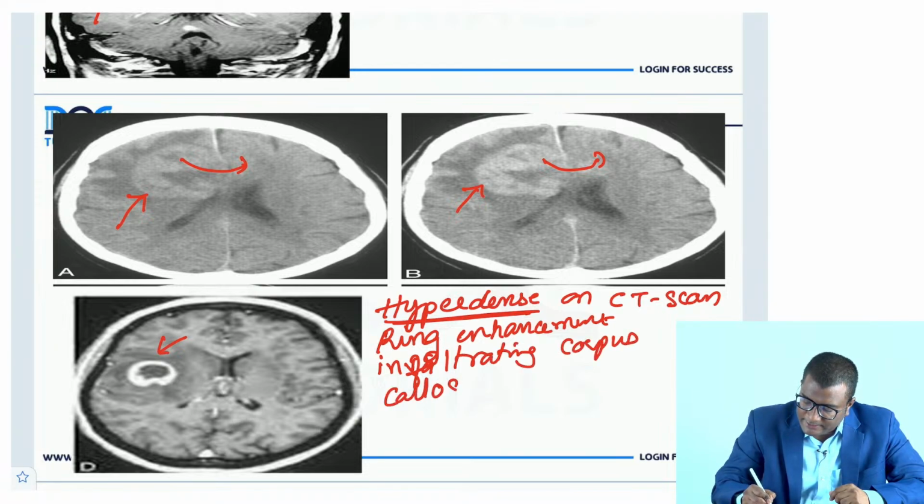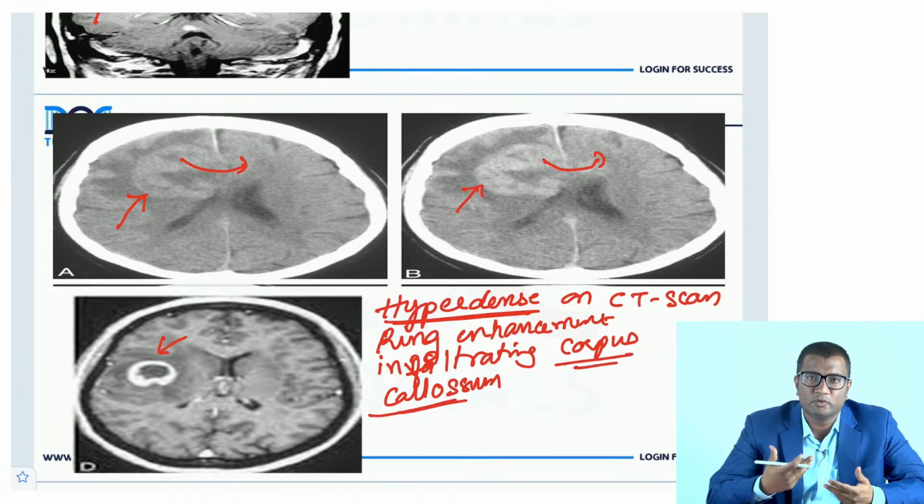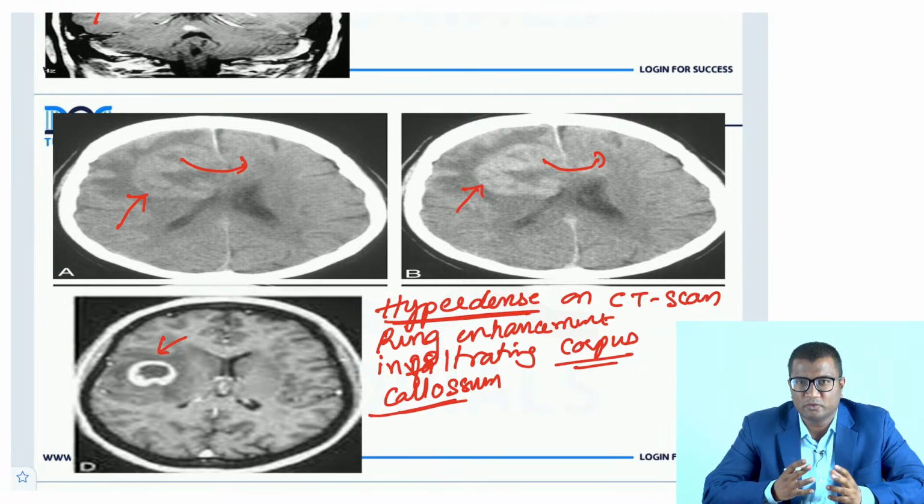Can you tell me any other lesion you know which involves the corpus callosum? I taught you brain tumors, from your pathology, from your radiology, or somewhere you studied. Any brain tumor which involves the corpus callosum other than this one? So remember, even glioblastoma multiforme, the aggressive cerebral glioma, the butterfly glioma, can also invade the corpus callosum and cross the midline.